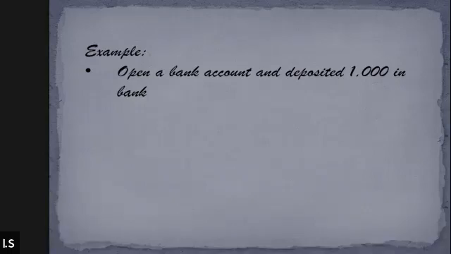Next, please identify the effect of this event, this transaction. Open a bank account and deposited 1,000 in the bank. Tell me which two things of the business are going to be affected through this transaction.